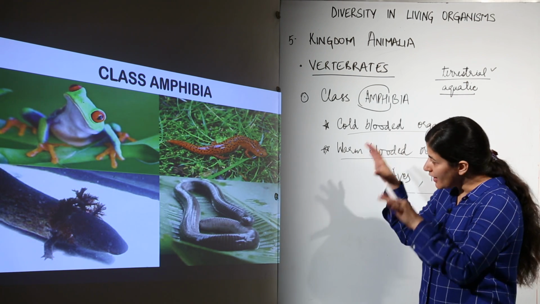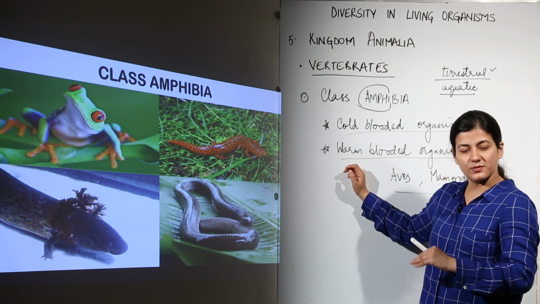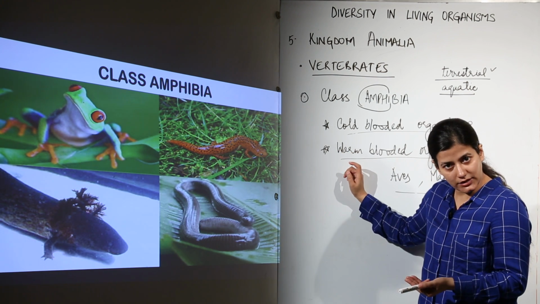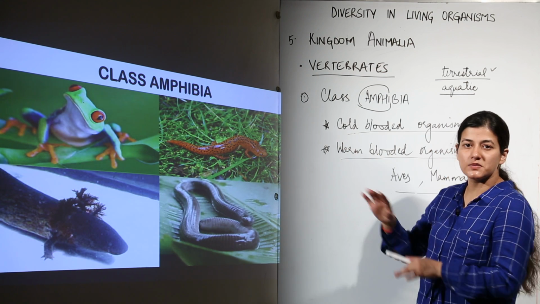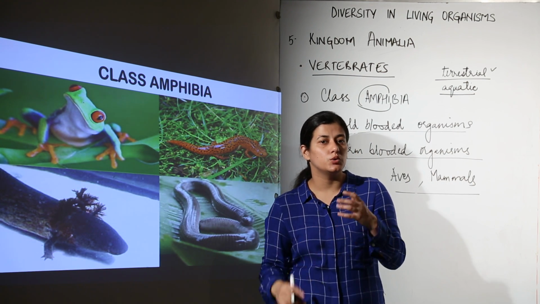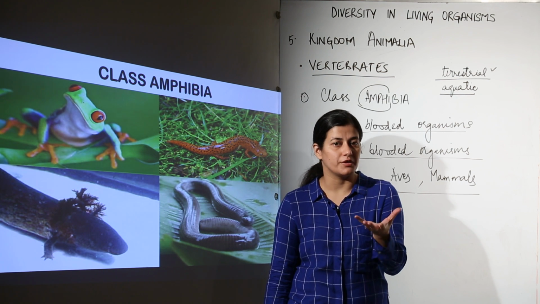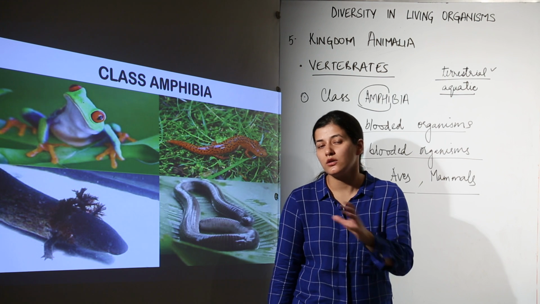these classes. Now coming to the cold-blooded organisms, contrary to the warm-blooded organisms which can regulate their internal environment, these organisms cannot regulate it. How? Take the example, supposedly you keep a frog in the cold atmosphere or the cold temperature. Do you ever find a frog in winters? No, you will not find it.